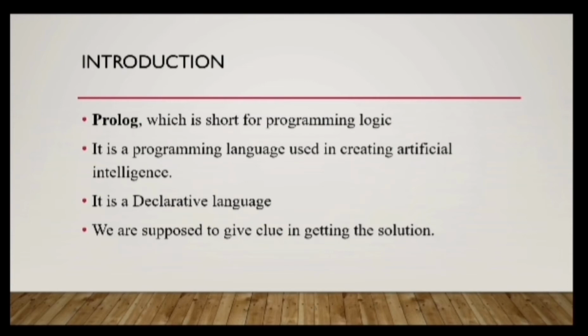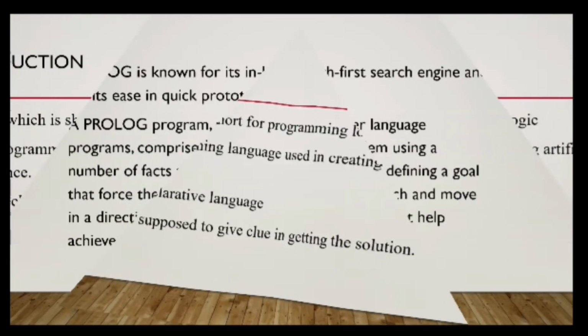Using facts and rules, declarative language example. For example, speed, Ford, 100. So if I tell this, it means Ford is having a speed of 100 kilometer. So the example of declarative language is nothing but achieving a goal using facts and rules by giving some queries to the Prolog interpreter, so that some internal processing will happen and we'll get the answer. So this is an example for declarative language.